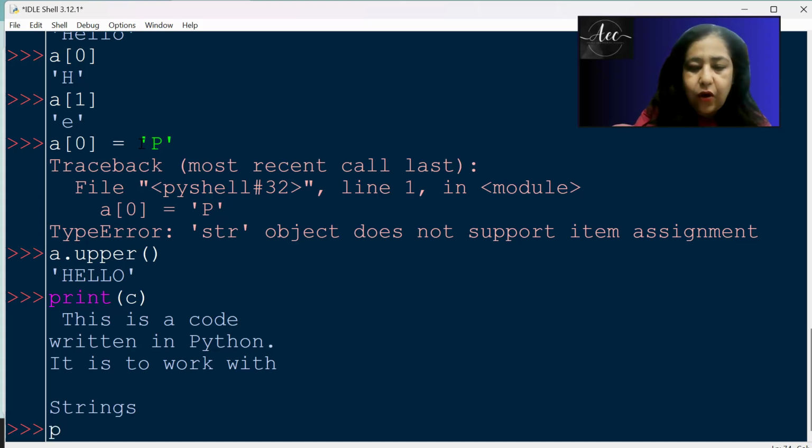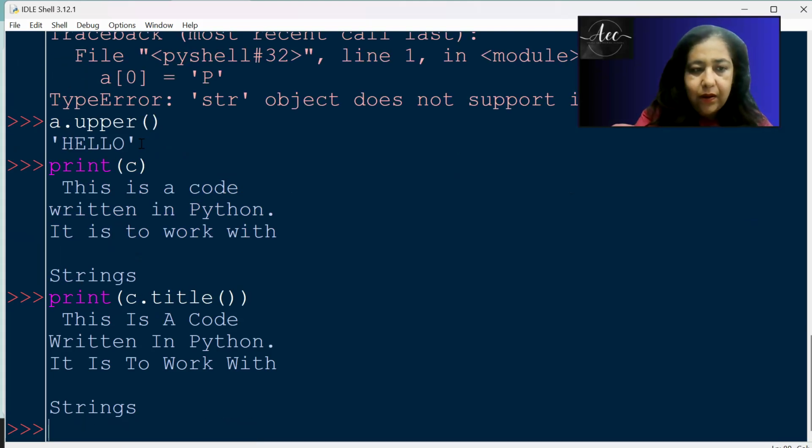We have a case called title case. If I write C.title, you can see the first letter of each word becomes capital. This is code written in Python. So T capital, I capital, A capital, C capital. So the first letter of each word is capital. Okay, so that's how we get C.title.